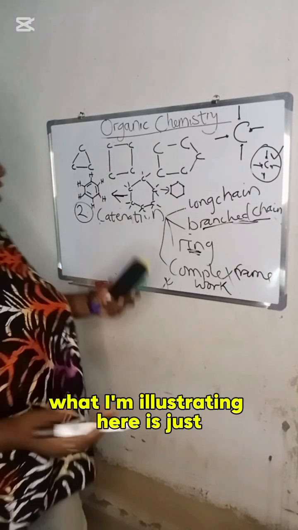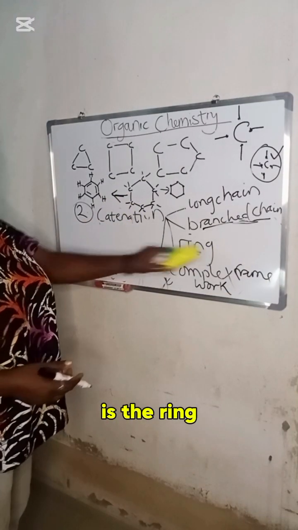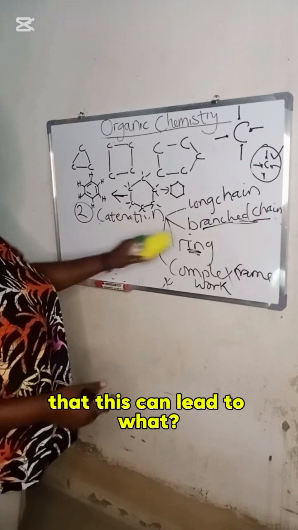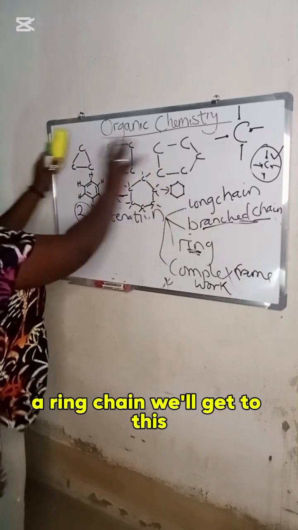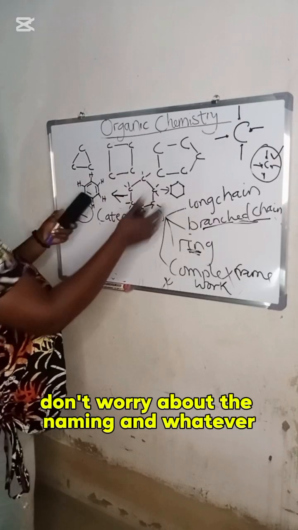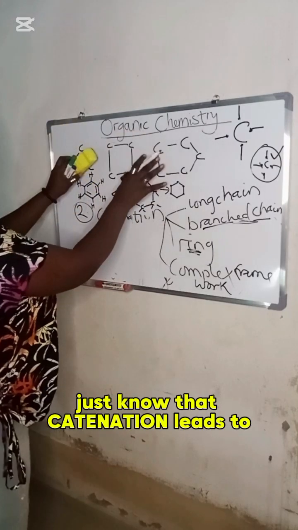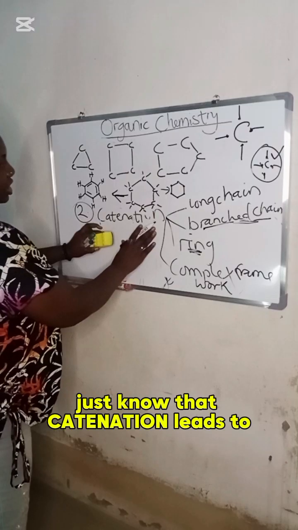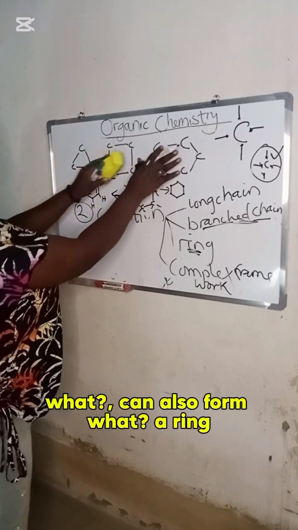What I'm illustrating here is the ring, because of this catenation, that this can lead to a ring chain. We'll get to this. Don't worry about the naming and whatever. Just know that catenation can also form a ring.